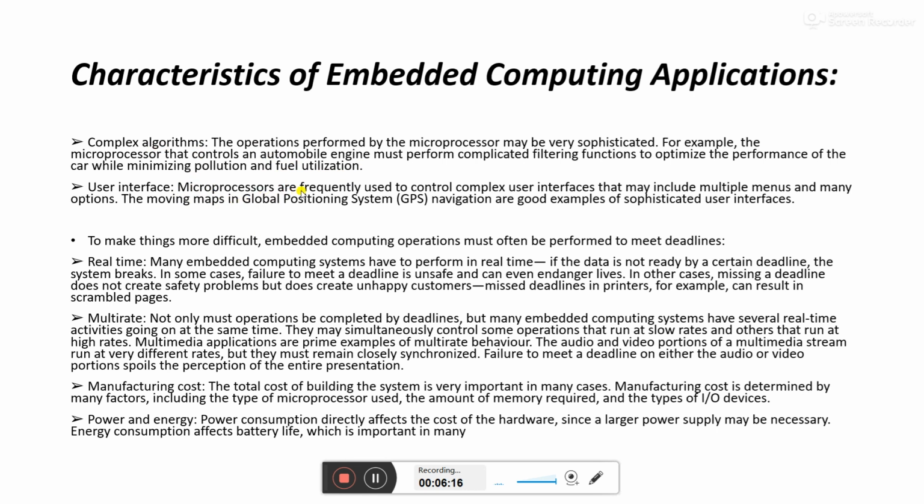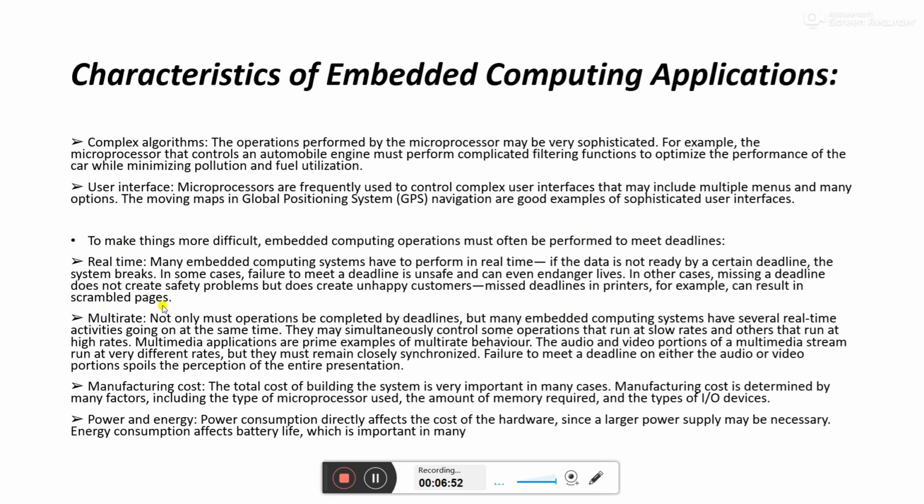User interface: microprocessors are frequently used to control the complex user interface. That may include multiple menus and options, and you also use the user interface on your mobile phones, which is also a part of microprocessor controlling. Next, to make it more difficult, embedded computing operations must often be performed to meet deadlines.